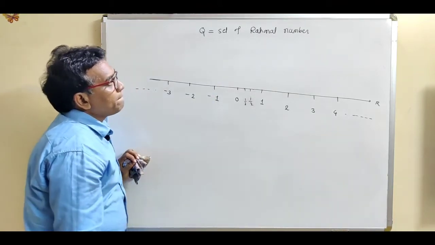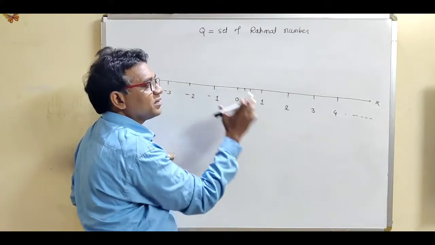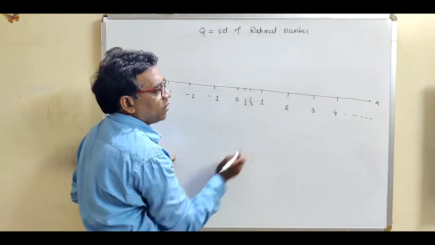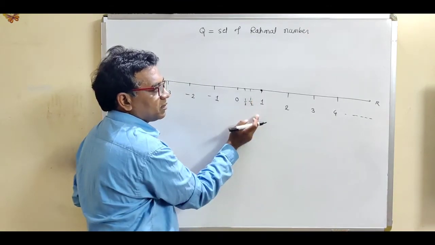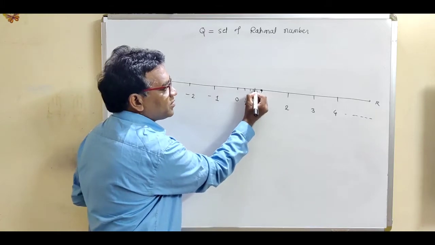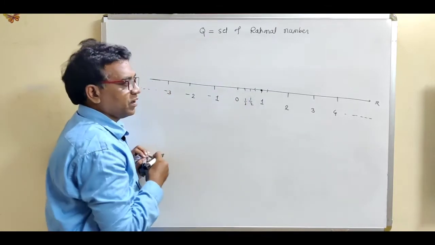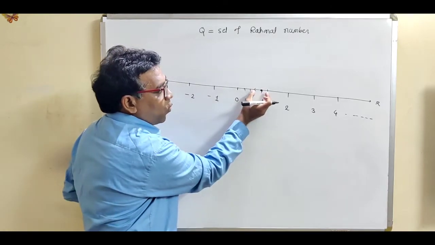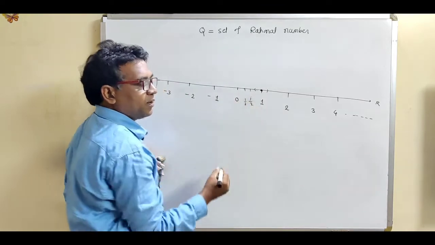Now first of all, we want to find the limit points for the set of rational numbers. See this 1, this is a limit point, because if we take an open sphere, just an open interval, this open interval contains infinitely many rational numbers.